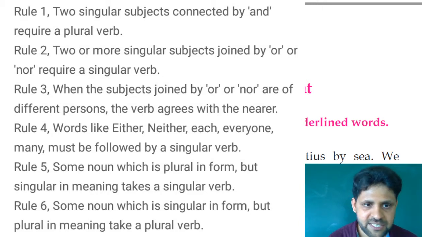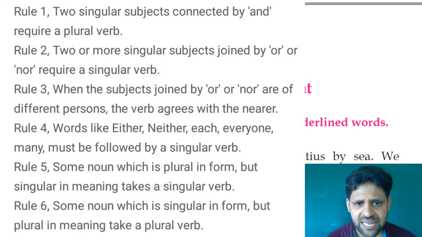Next, rule 4. Words like either, neither, each, everyone, many must be followed by a singular verb. See, words like neither, each, everyone, many, someone, nobody, everybody are considered singular subjects.